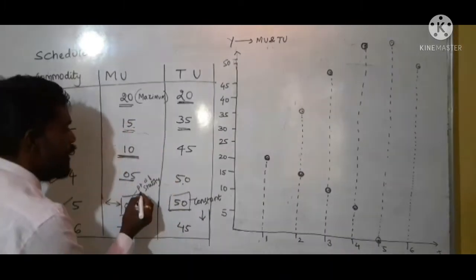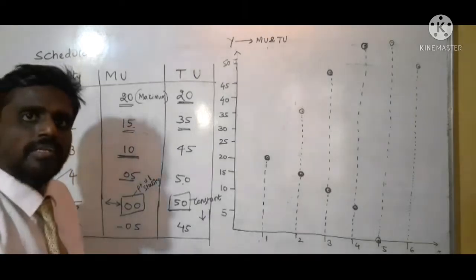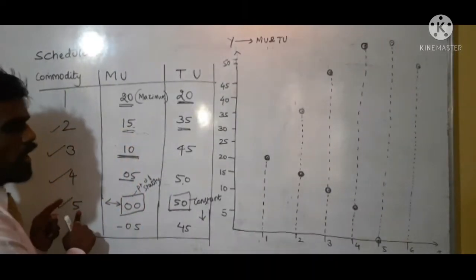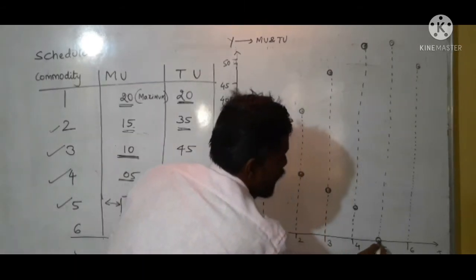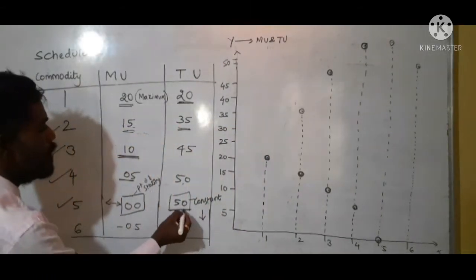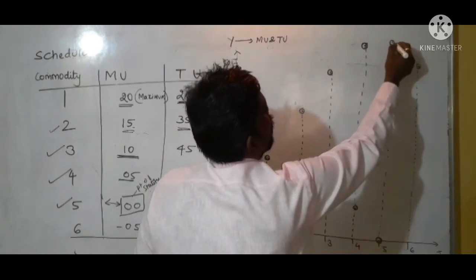Understood? So this is the point known as the point of staticity. When you plot the fifth unit, I gain 0 units of satisfaction, and my total utility will be 50 only. So same point, 50.